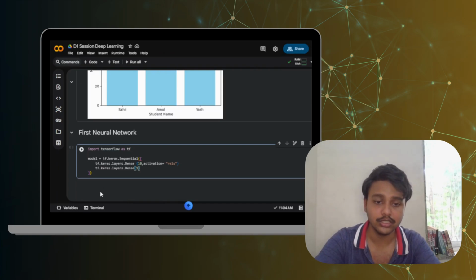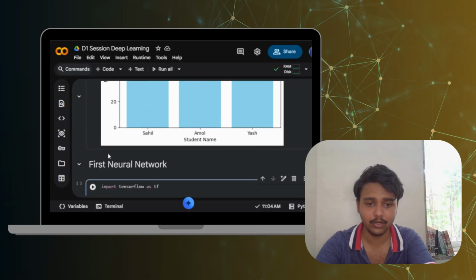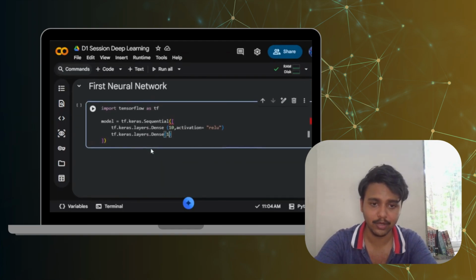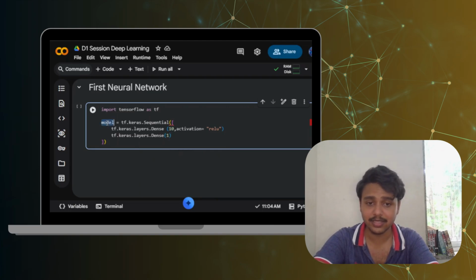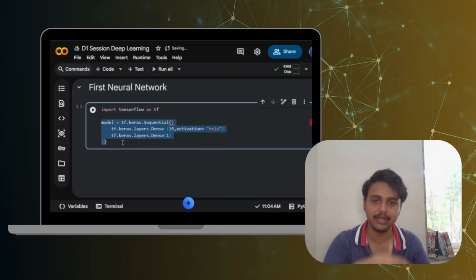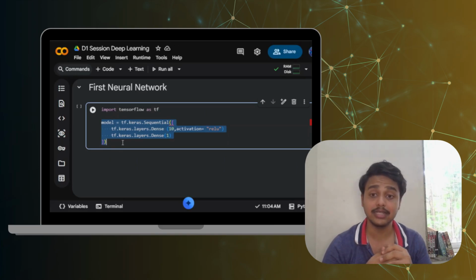Okay, so this particular line of code might look scary to many newcomers, because first of all we are defining a model, and in model we are defining something known as keras and sequential.